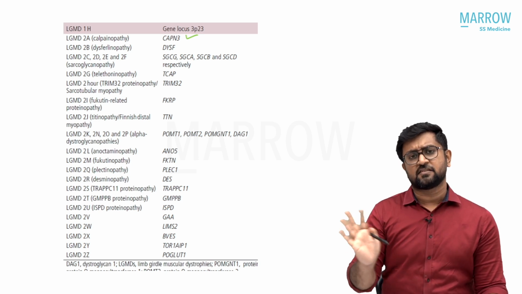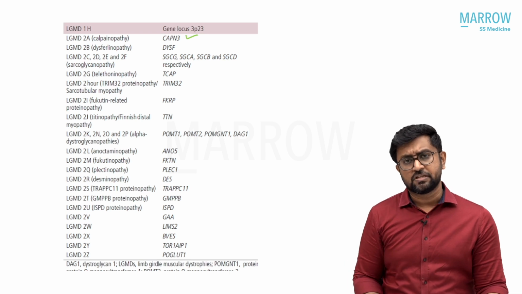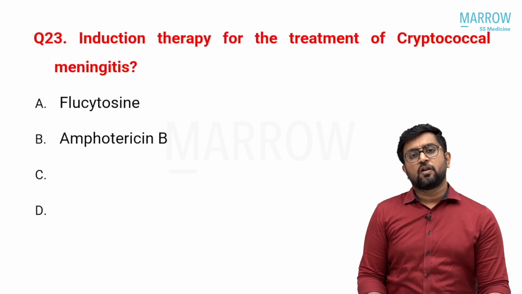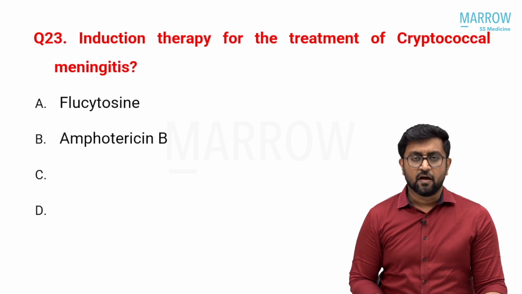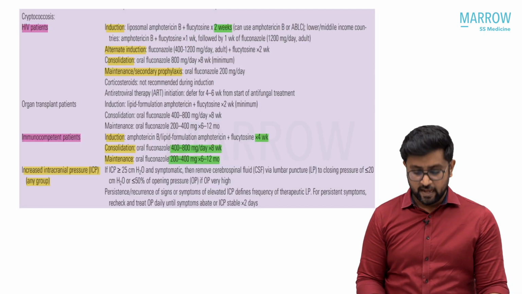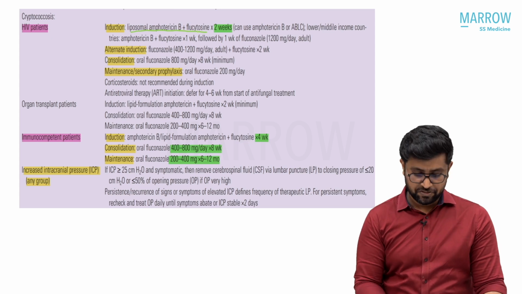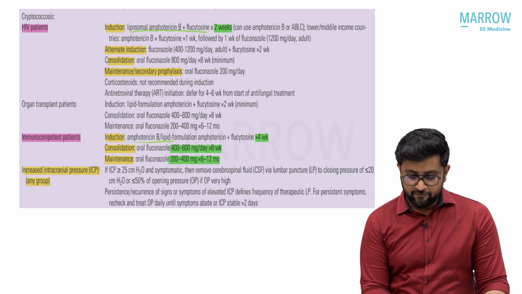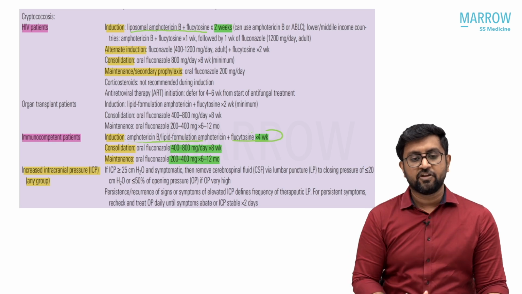You should always, in any exam, whether it is NEET or INI, go through this area. Induction therapy for cryptococcal meningitis. I don't know exactly what options were there. The induction therapy is actually flucytosine with amphotericin B. Liposomal amphotericin with flucytosine is the induction for HIV patients. In immunocompetent patients, it is amphotericin B plus flucytosine for 4 weeks, but in immunodeficient HIV patients, it is for 2 weeks.